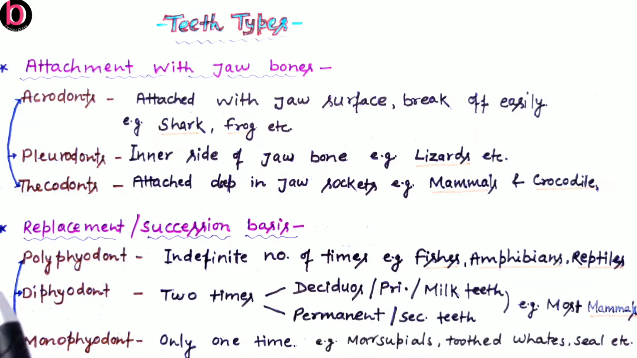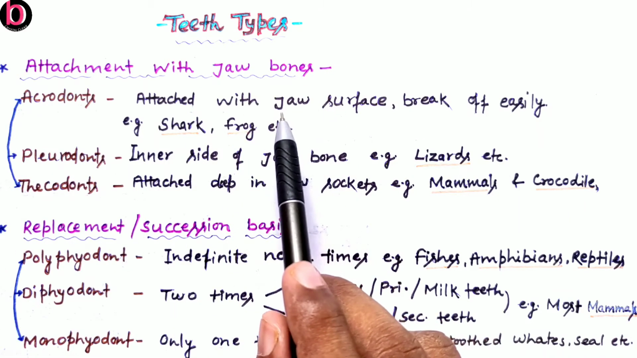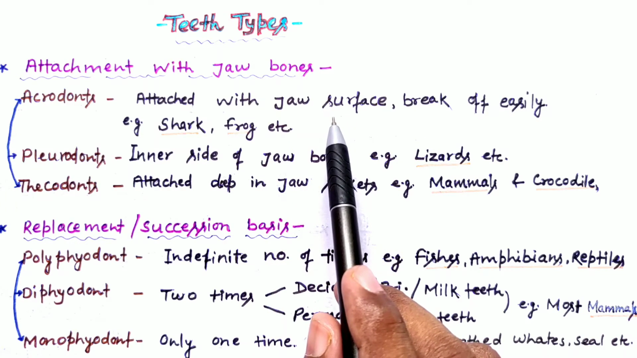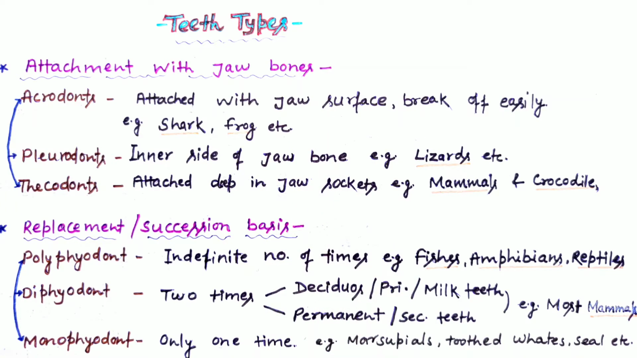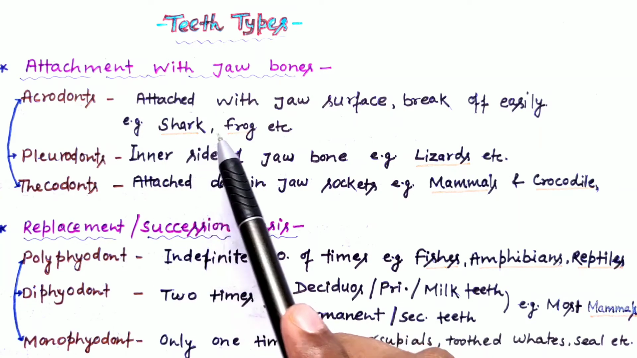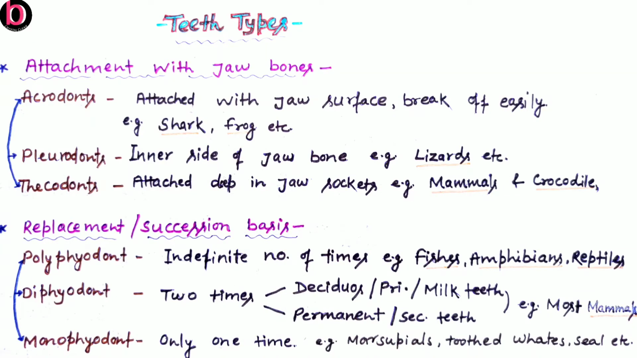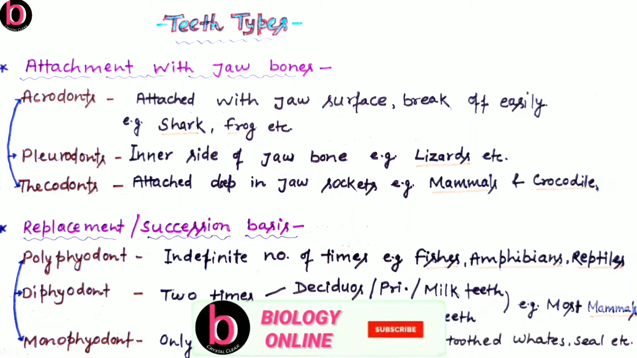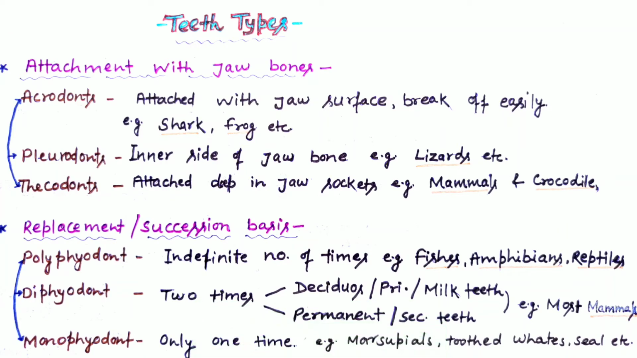In the acrodont condition, teeth are attached just at the surface of the jawbone, and that's why they easily get ruptured and broken out. This kind of teeth is found in sharks and frogs. They also have the homodont condition, the condition in which we cannot differentiate the kinds of teeth. Why? Because they all have the same appearance and function.